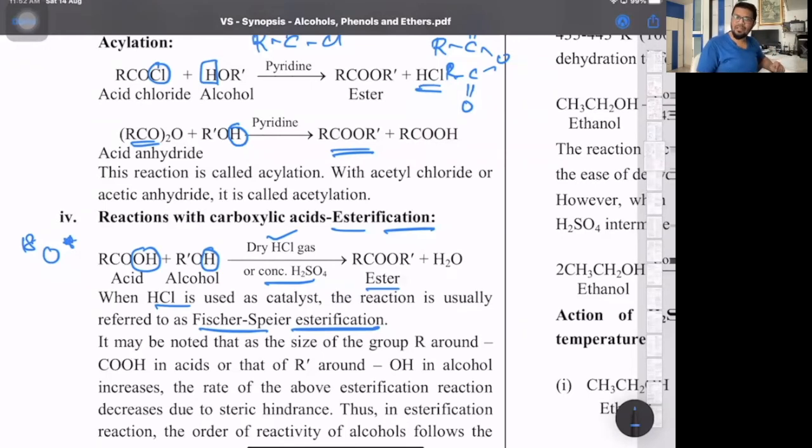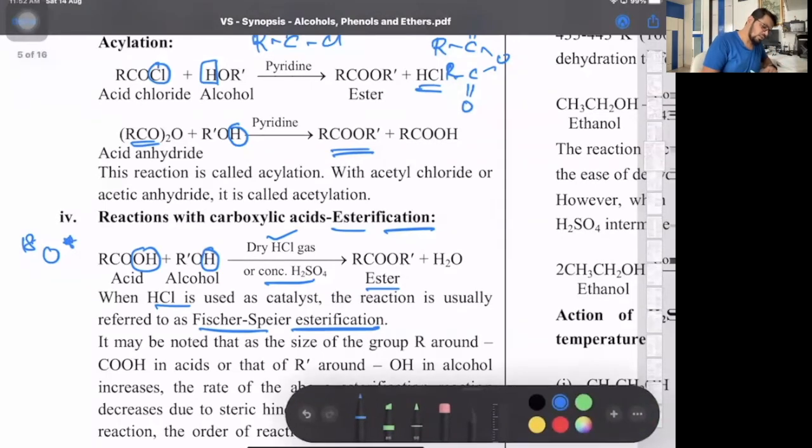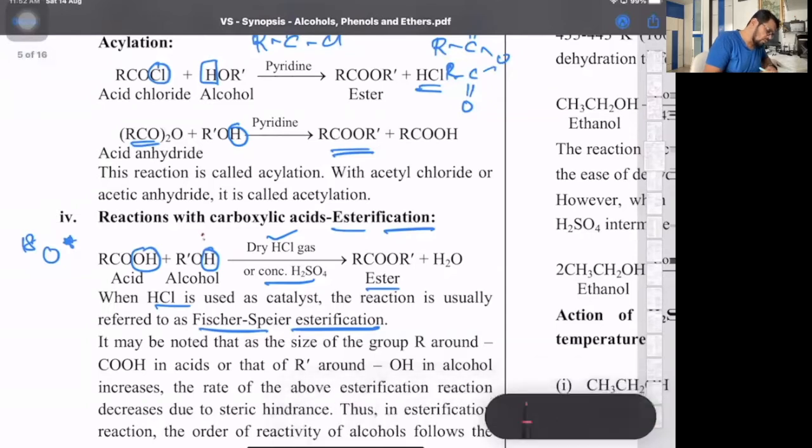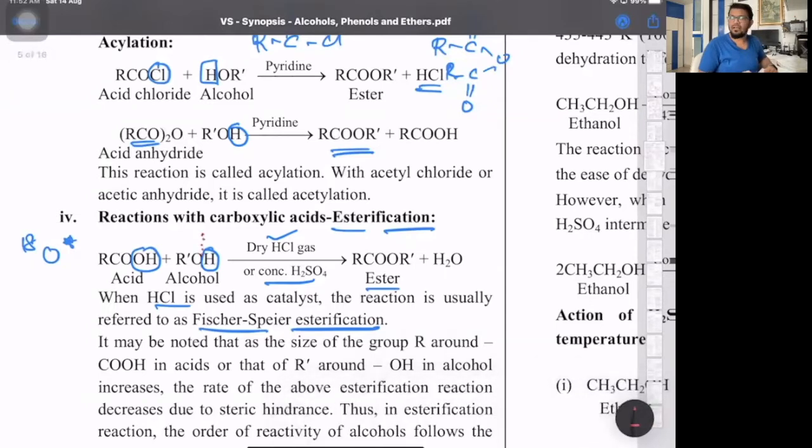Now here the reactivity part is simple. As in alcohols the OH bond is broken, methanol is the most reactive alcohol, and in the acid the CO bond is broken. So for the cleavage of the CO bond, we need the acid with the lowest bulk of alkyl group, that is formic acid, which would be the best acid. That's because of the steric hindrance.